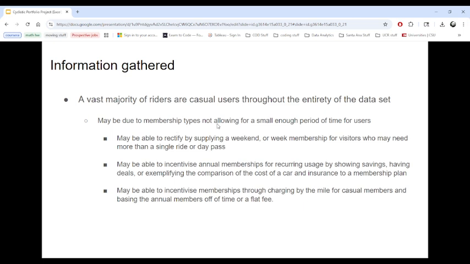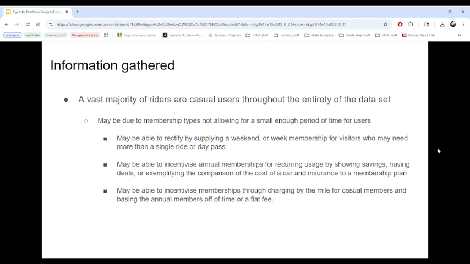This may be due to membership types not allowing for a small enough period of time for users. We may be able to rectify this by supplying a weekend or week membership for visitors who may need more than a single ride or day pass. We also may be able to incentivize annual memberships for recruiting usage by showing savings, having deals, or exemplifying the comparison of the cost of a car and insurance to a membership plan.